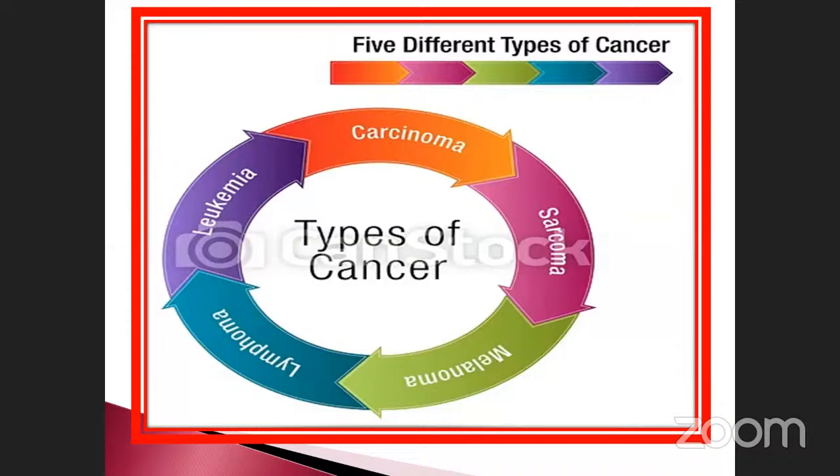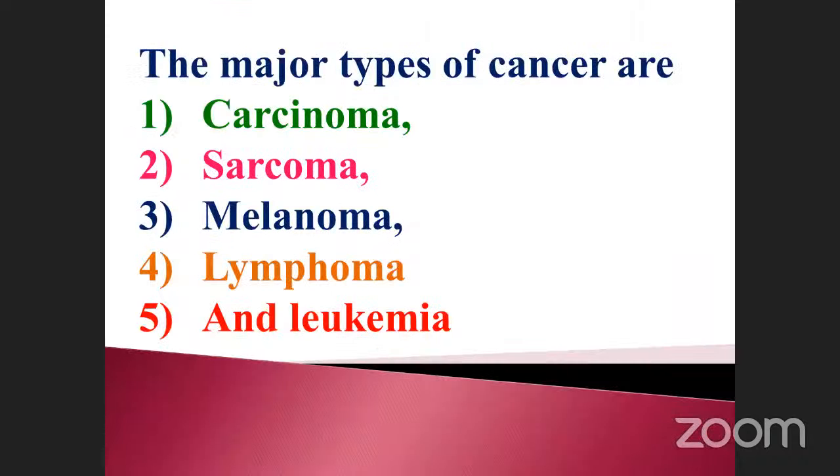Sarcoma is nothing but bone cancer, otherwise called connective tissue cancer. We'll see one by one. These 5 types have been reported by scientists. The major types of cancer are carcinoma, sarcoma, melanoma, lymphoma, and leukemia. These are the major divisions.